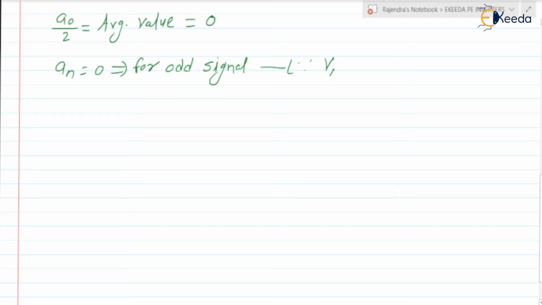Yes, because Van is an odd signal, or odd function, so therefore An is 0. Next, can we find Bn? Yes, Bn is equal to, we can write, 2 by T.